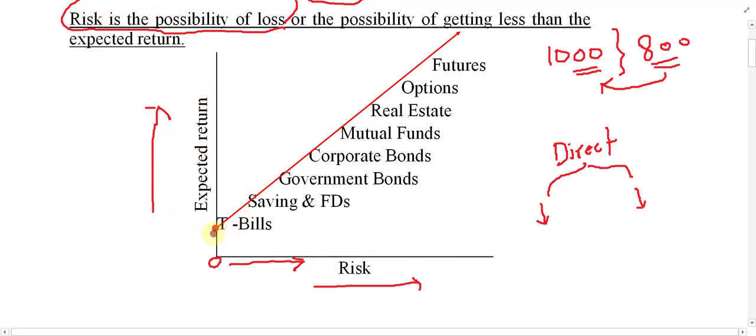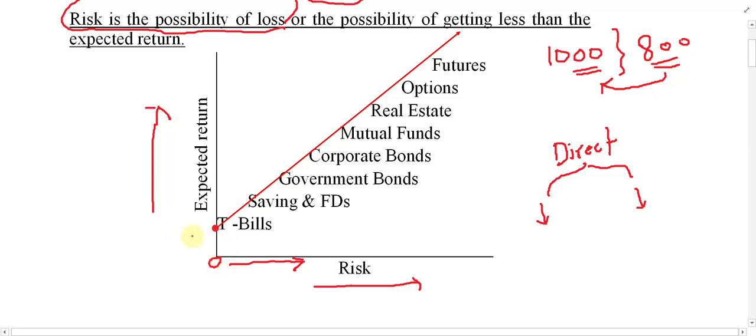First of all, the risk of this one, treasury bill. In the case of treasury bill, as we said, risk is equal to 0. That is why it is called risk-free security. Why is it 0? Because it is issued by the central bank on behalf of the government. So the chance of default is very less. Even in this case, there is no chance of default. And of course, it is for less than 1 year. Definitely, the government may not go for default, right? So that is why it is risk-free security.